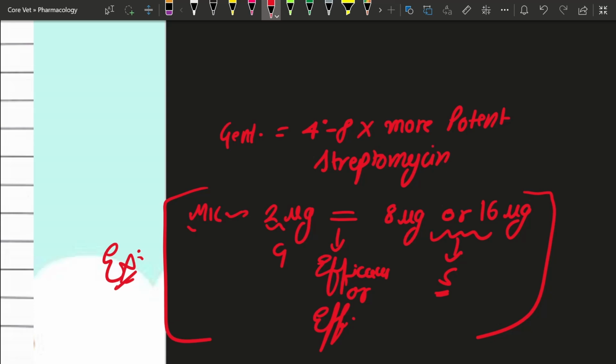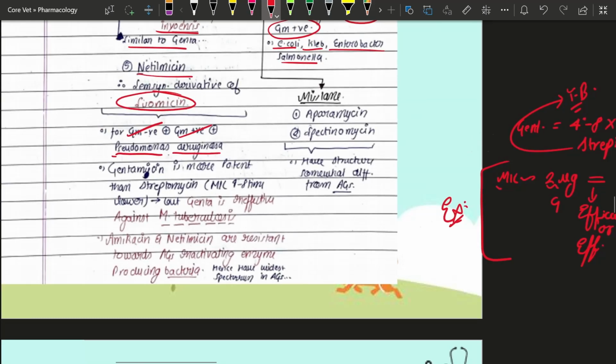But there is a thing: for the treatment of tuberculosis, streptomycin is much better in comparison to gentamicin. If you are going to treat a tuberculosis case, then streptomycin is much more efficacious than gentamicin. So that's the point you should remember.